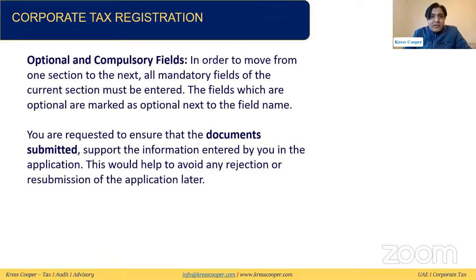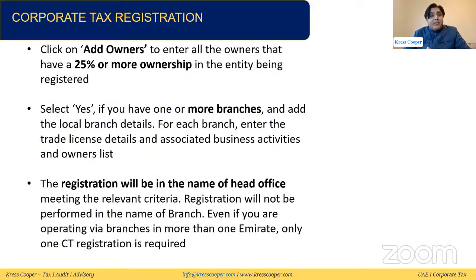You need to fill the compulsory application information at least. Then we need to request to show documents are submitted as required by the FTA. As I mentioned, owner detail, these are the wording that are taken from the guide. Owner detail, at least you need to enter the owner who are holding at least 25% or more ownership.